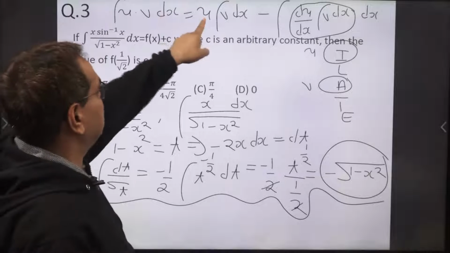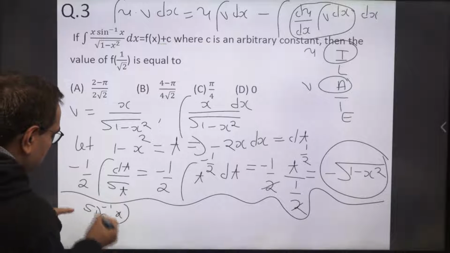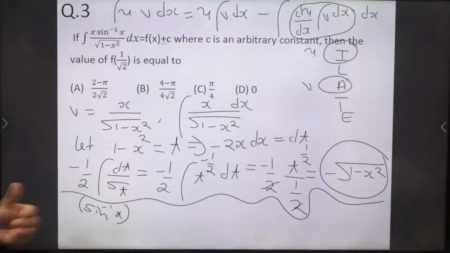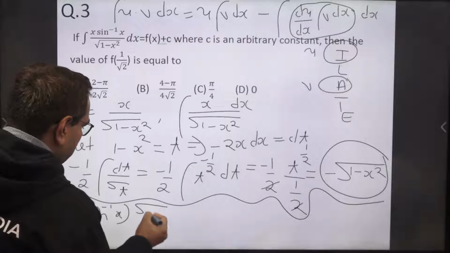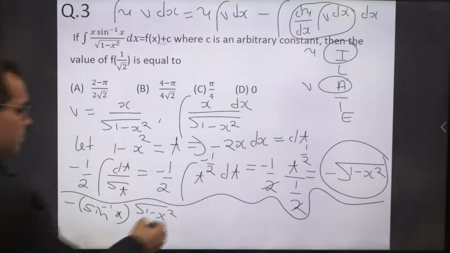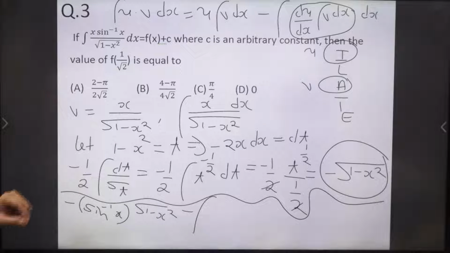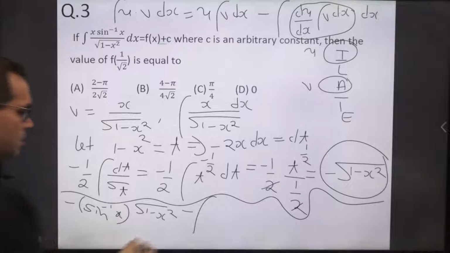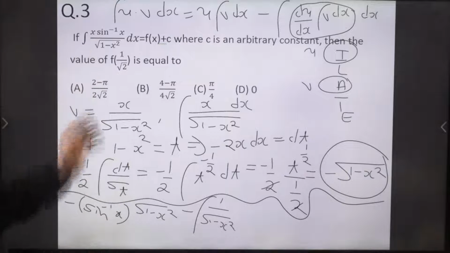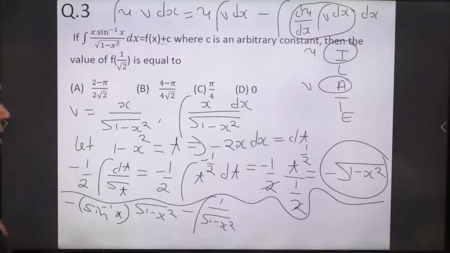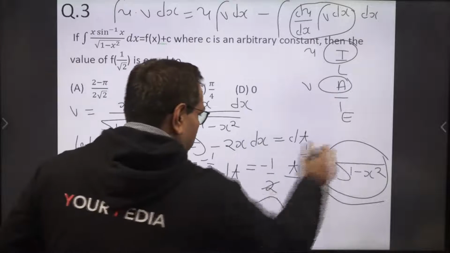So we have u, that is sine inverse x. Okay. So here sine inverse x, u, multiplied by integration of v, that is this one, minus root 1 minus x square. Okay. Then minus, now integration. Now what is du upon dx? If u is equal to sine inverse x, its derivative is 1 upon root 1 minus x square. Okay, derivative of sine inverse x is 1 upon root 1 minus x square, multiplied by integration of v, that is minus root 1 minus x square.